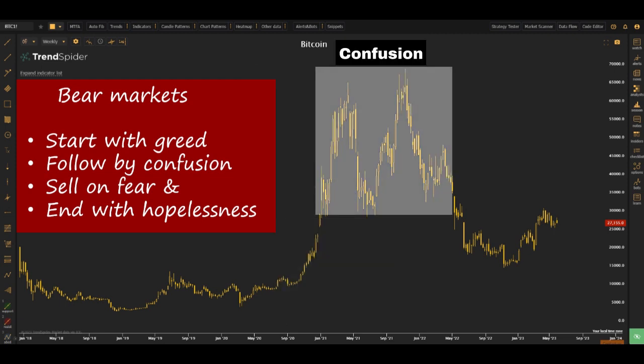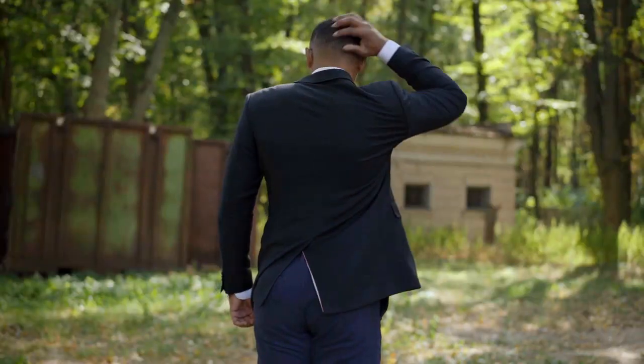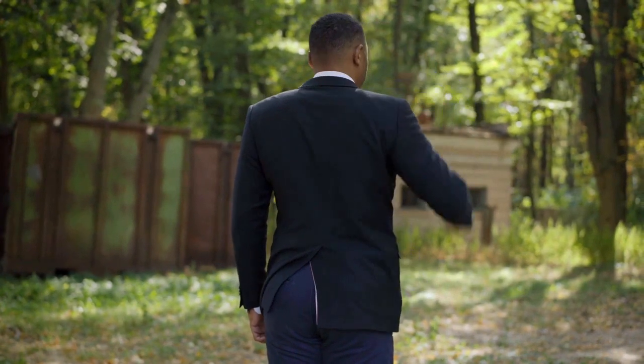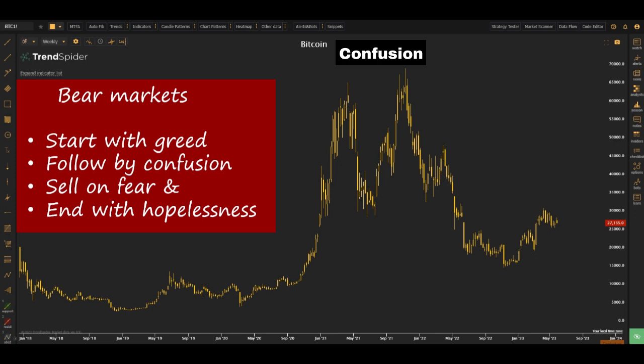Now, how to recognize a confusion stage is that we could see that the market reached its peak, and it may break the previous peak, but overall we could see that the market entered into a huge range. Now, when the market enters into a huge range, it means that the market is confused. They do not have an idea of whether it is going to be a continuous bull or maybe a peak coming down. But I would say that back during this period, we saw a double top, and especially this inverted hammer.